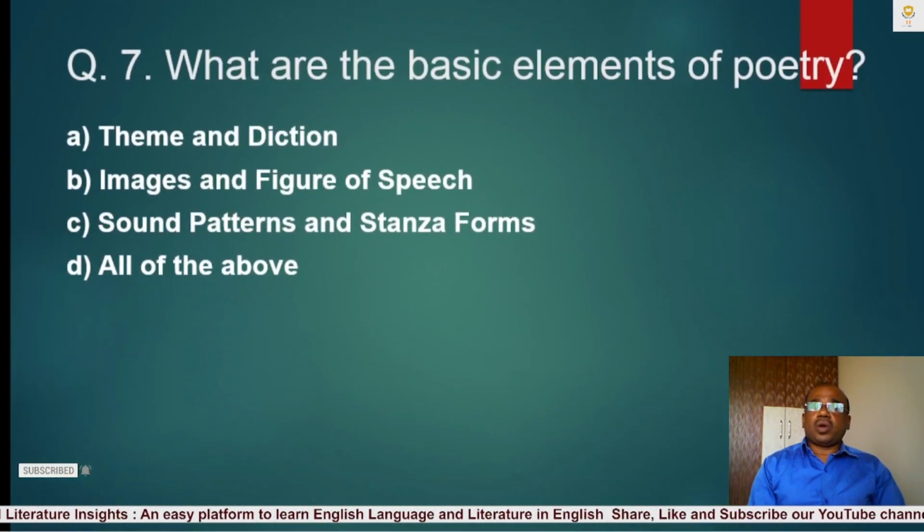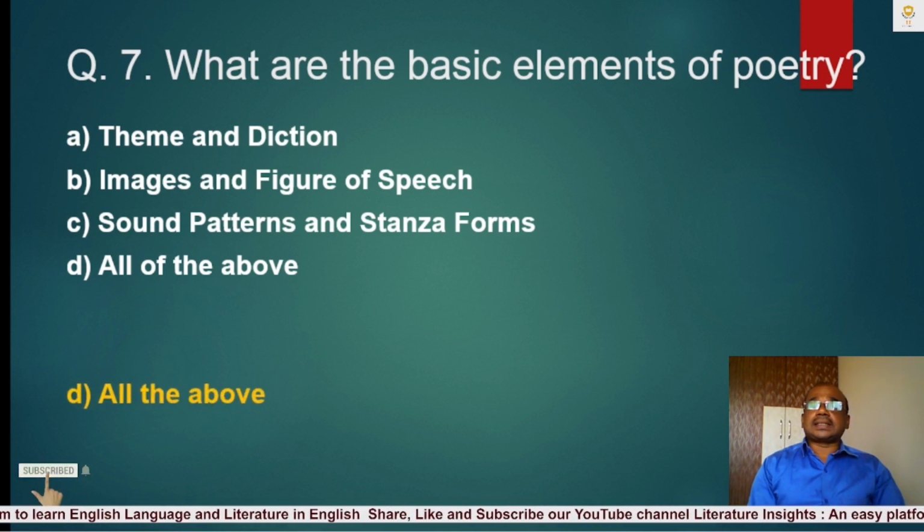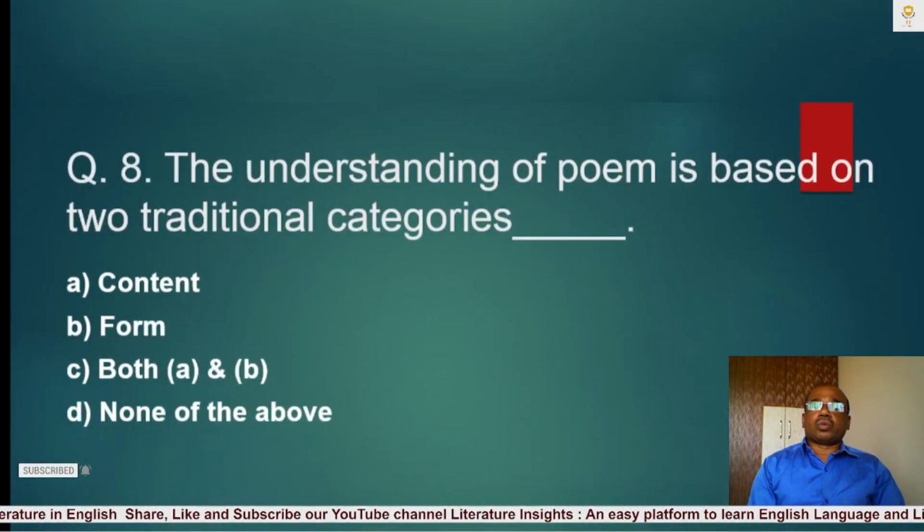Question number 7. What are the basic elements of poetry? A. Theme and diction, B. Images and figures of speech, C. Sound patterns and stanza forms, D. All of the above. The correct answer is D. All of the above. The basic elements of poetry are theme and diction, images and figures of speech, sound patterns and stanza forms.